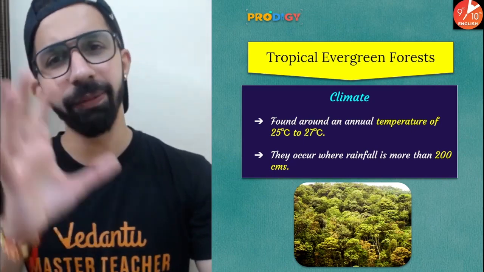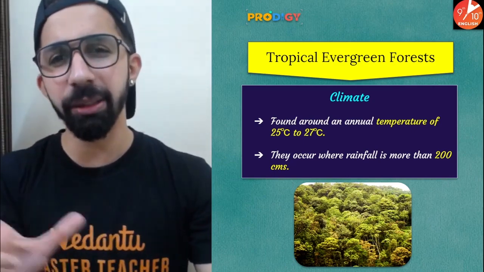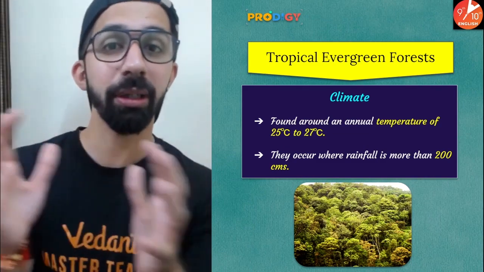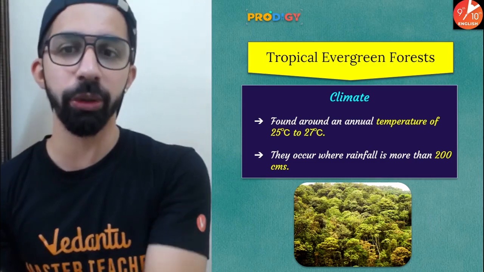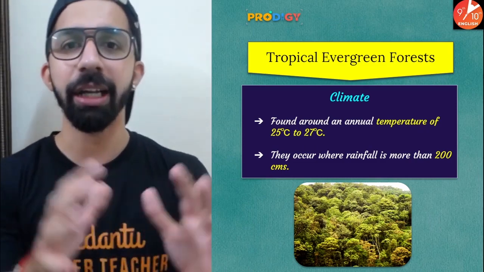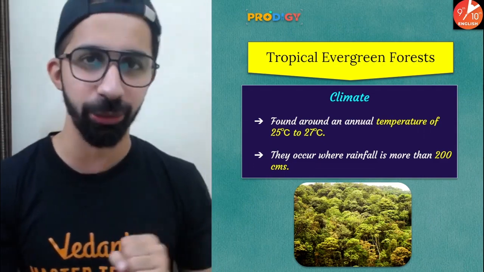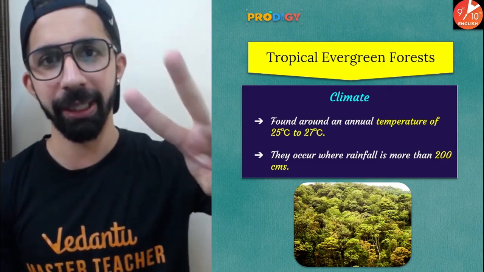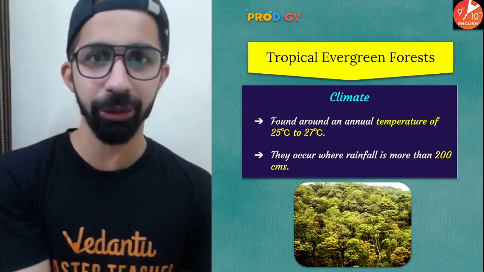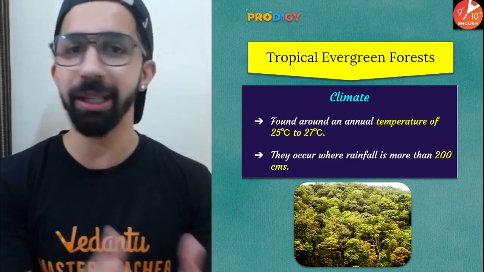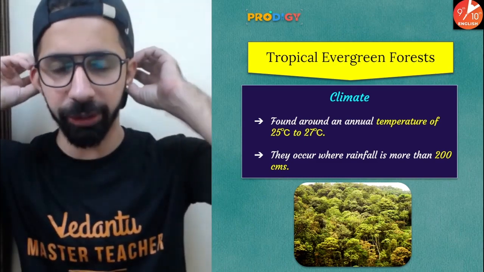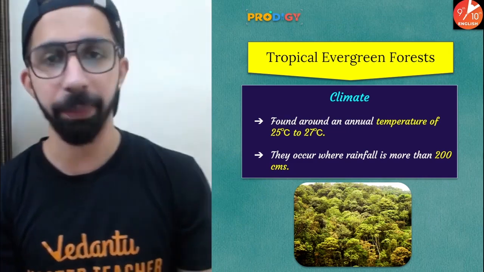People, first of all, let's understand the meaning of tropical. The term tropical comes from the zone in which it is found, like the tropical zone. It comes from the name of the zone. Our Earth is divided into 3 major zones: tropical, temperate, and polar. Because these evergreen forests are located in the tropical zone, it is known as tropical evergreen forest. You should know that the tropical zone lies between the Tropic of Cancer and the Tropic of Capricorn.